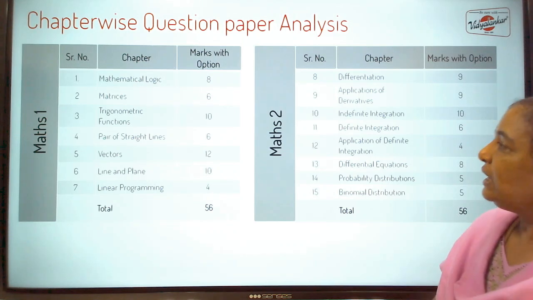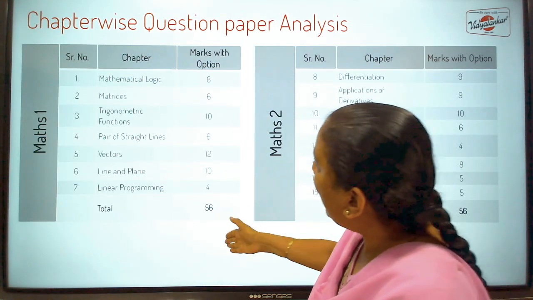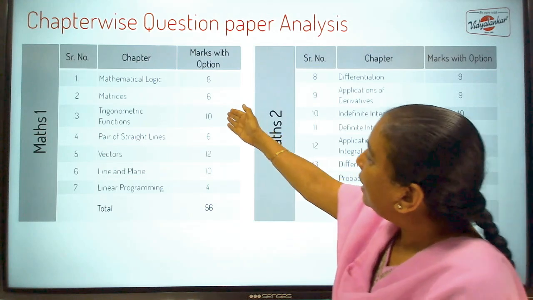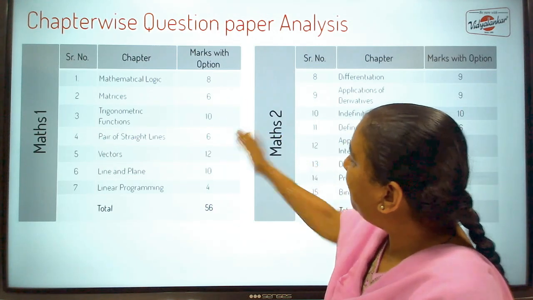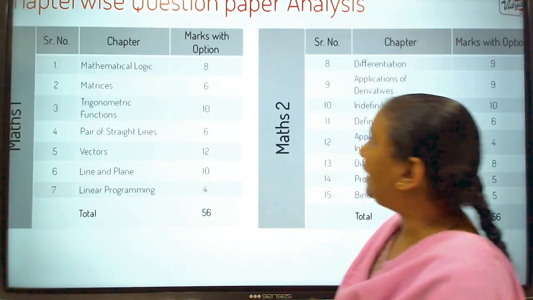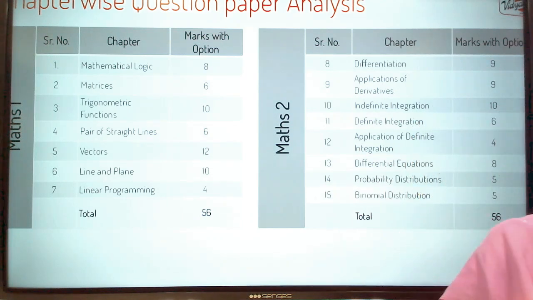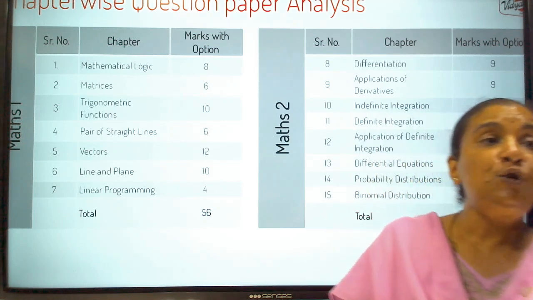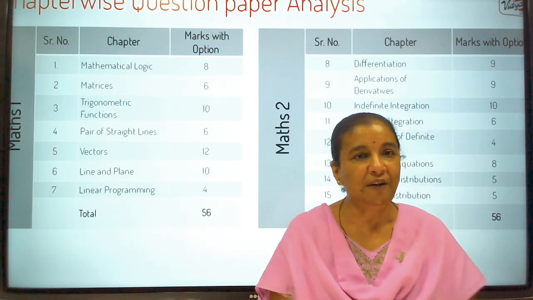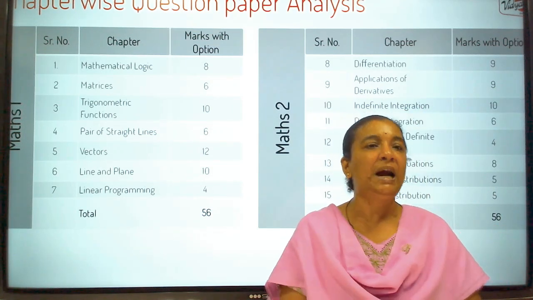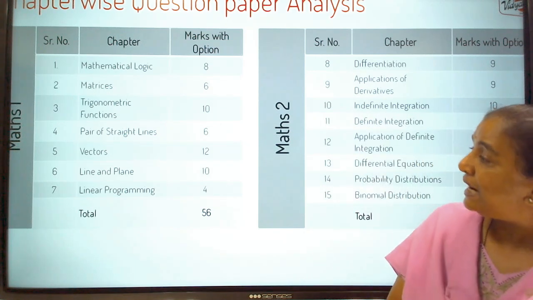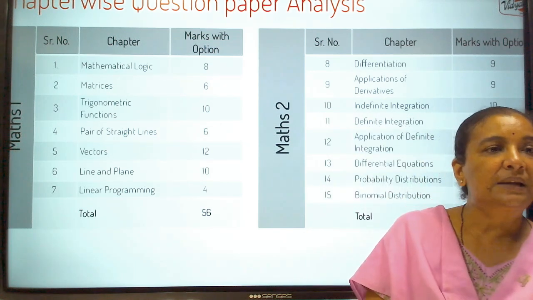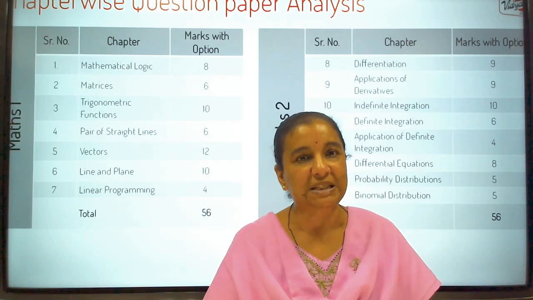Okay. So here, if you look at Maths 1, you will find trigonometric functions and vectors and line and plane. They are the most important. They carry the maximum marks. But if you see the level of difficulty wise, then logic and matrices as well as LPP, they are the easy topics in Maths 1.